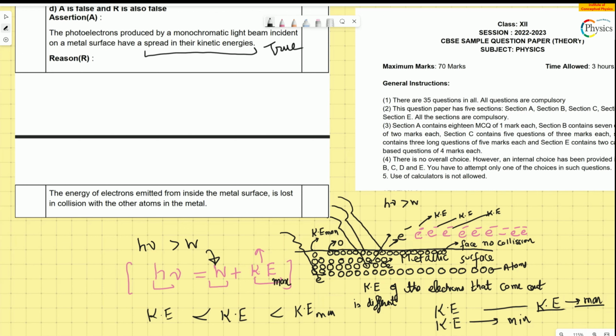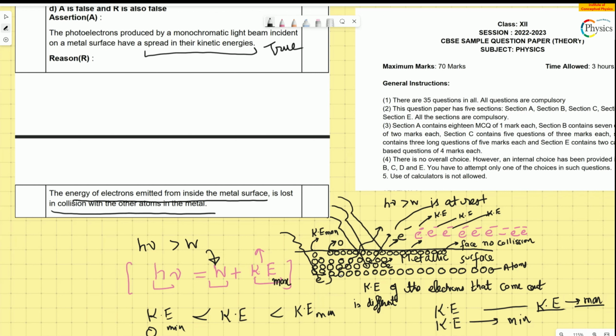There is a spread of kinetic energy. It is not a fixed value. It varies from minimum to maximum. Minimum can be zero. The electron comes out and is at rest because it came from deep down inside the metal. It had so many collisions that by the time it came out of the surface, got ejected, the energy got reduced to zero. Now, what is the reason? We have already discussed, because the energy of the electrons emitted is lost in collision with other atoms. How much energy an electron will lose inside before it comes out depends on how many collisions it has.